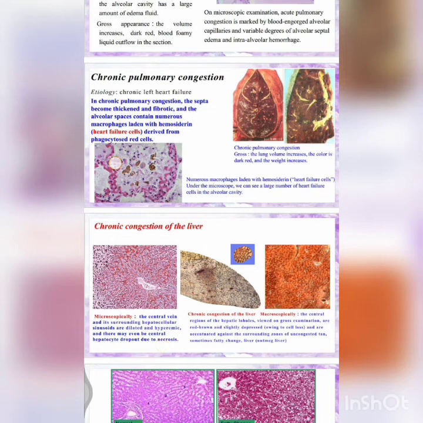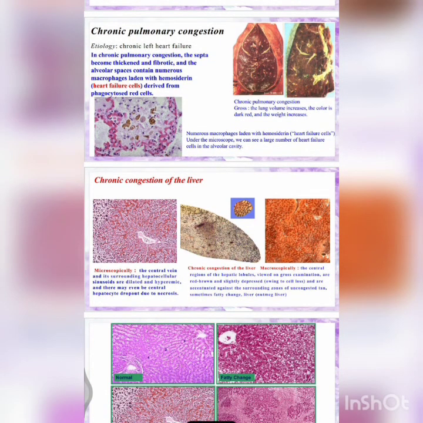And the chronic congestion of the liver, macroscopically: the central regions of the hepatic lobules, viewed on gross examination, are red-brown and slightly depressed owing to cell loss, and are accentuated against the surrounding zones of uncongested tan. Sometimes fatty change also takes place, forming the nutmeg. You can see it is like a nutmeg, the nutmeg liver. That is seen macroscopically, and this is seen microscopically.